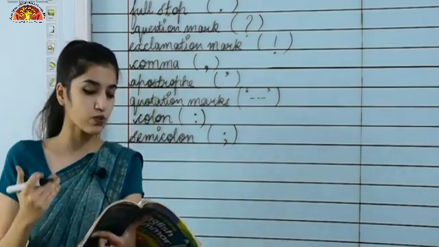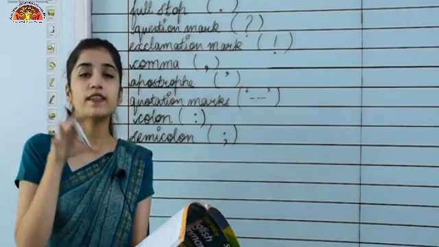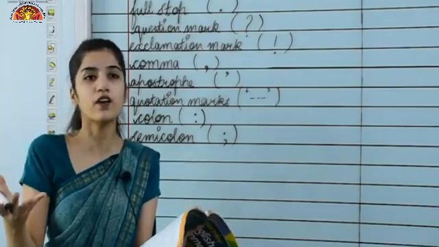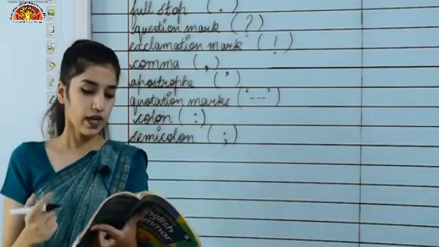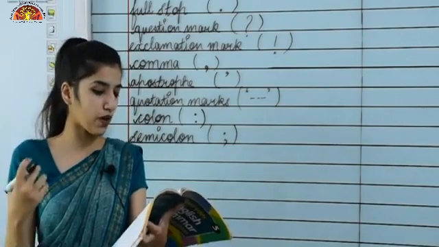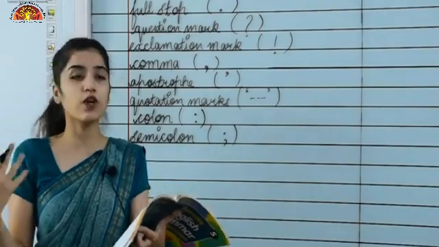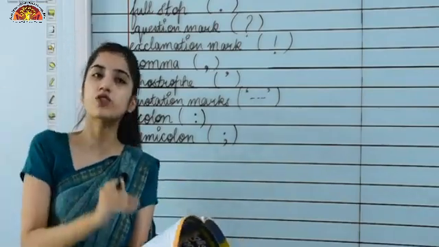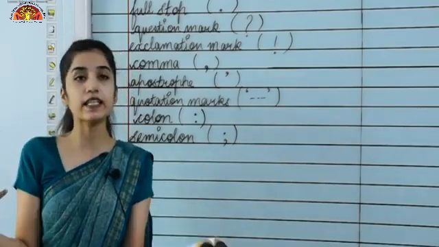Now moving to the next one, that is what? A quotation mark. When we are quoting direct speech, the direct words spoken by the speaker, at that time we use quotation marks, to enclose the exact words spoken by the person, or to enclose the title of stories, poems, articles or essays.